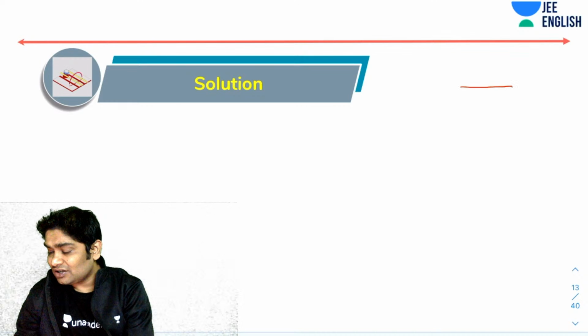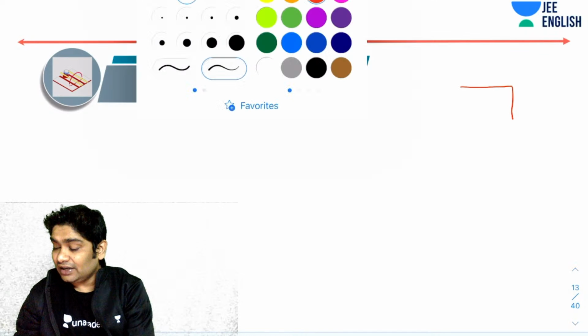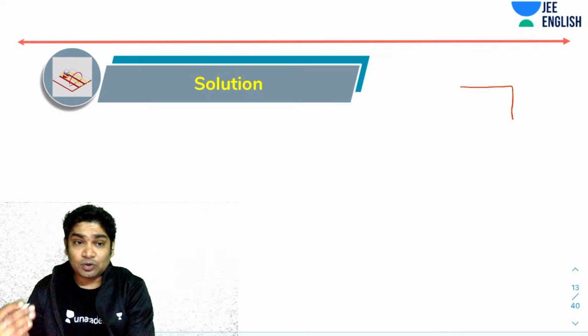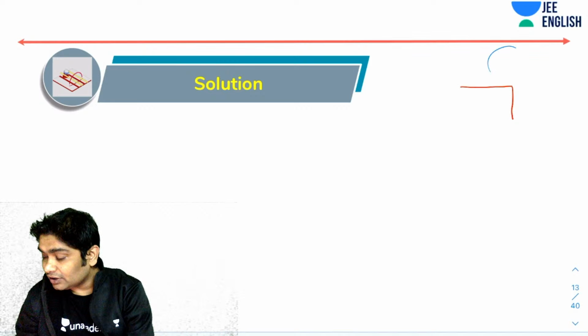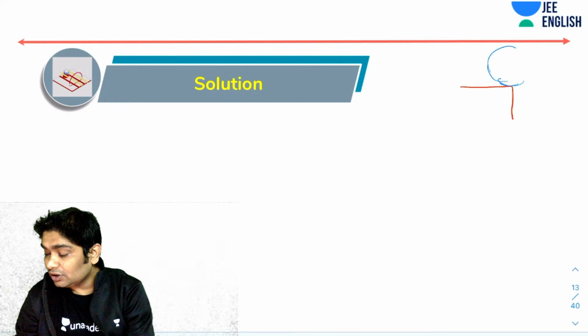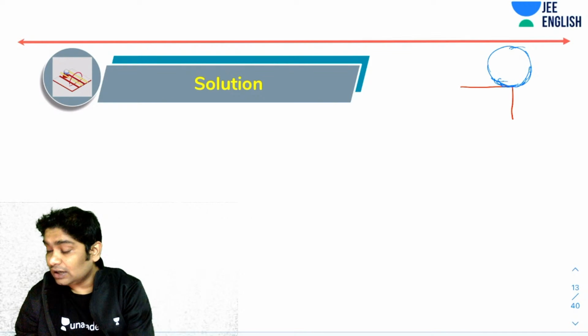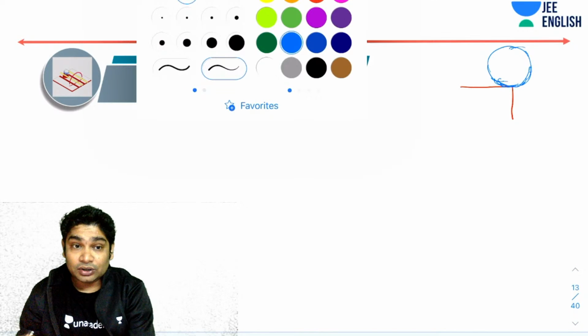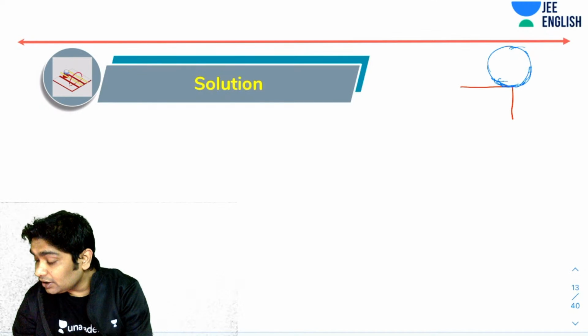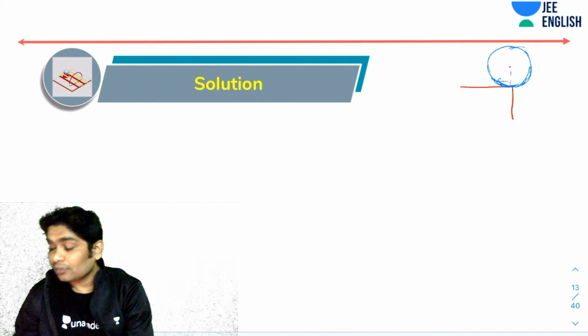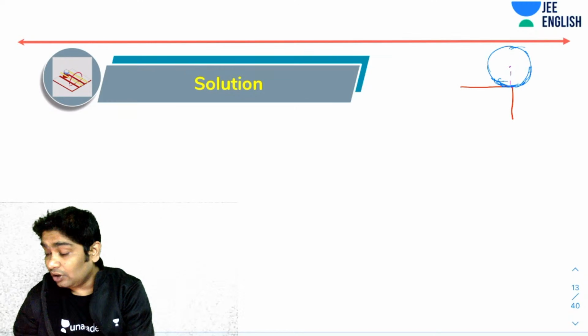So this is the edge of the table, and you have a cylinder. Let's talk about the side view. When you're looking from the side, what do you see? This is what you would have seen. There was a cylinder kept right at the edge, and you have been told that initially it is kept such that its axis is parallel to the edge, right above the edge. So the center of mass initially is right here. This is a cylinder of mass m and radius r.